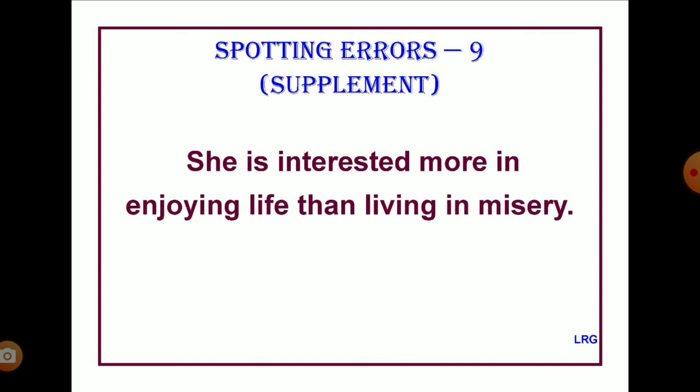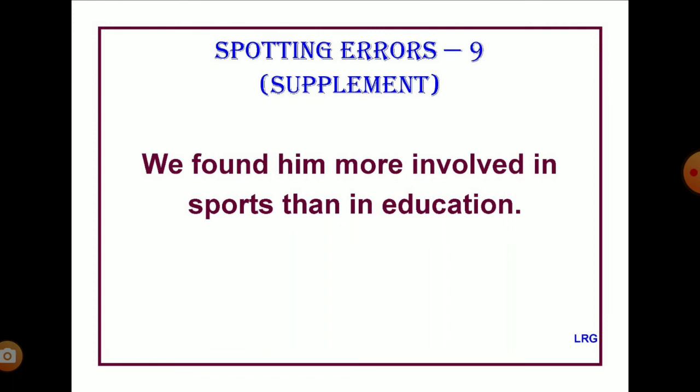Right? One more sentence. We found him more involved in sports than in education. How do you rectify or restructure? We found him involved more in sports than in education. So that way you see to it that a preposition follows either part of the conjunction, the pair of conjunctions "more" and "than." So let me repeat the answer. We found him involved more in sports than in education.